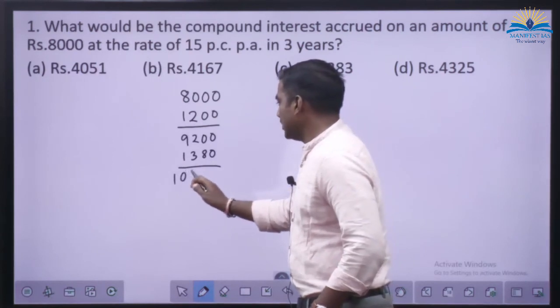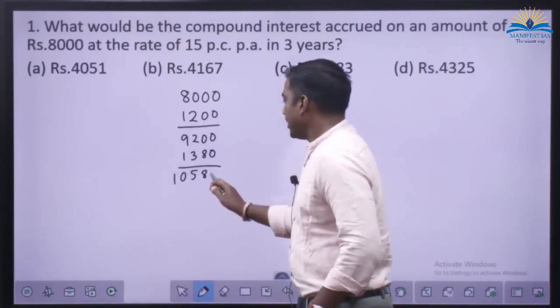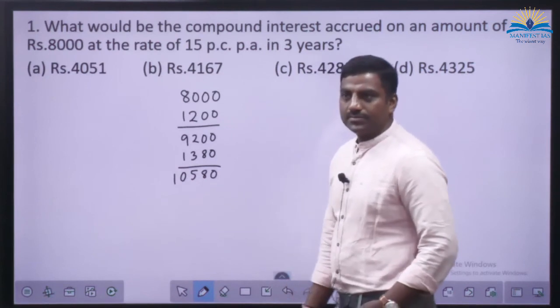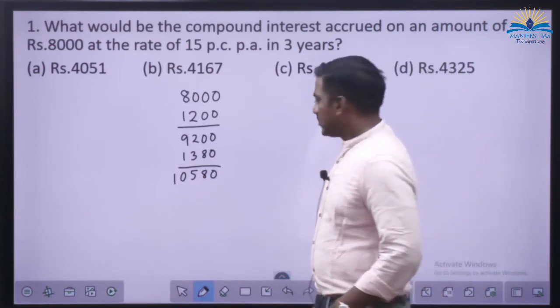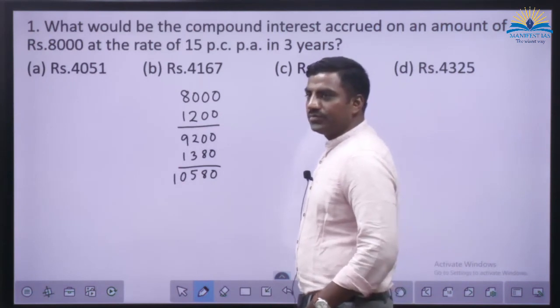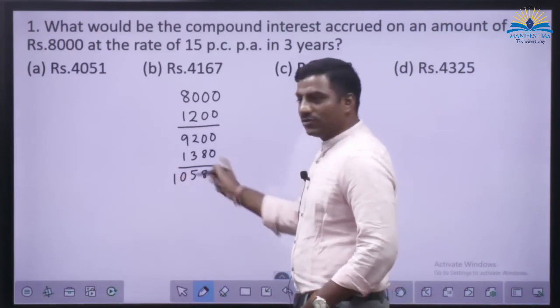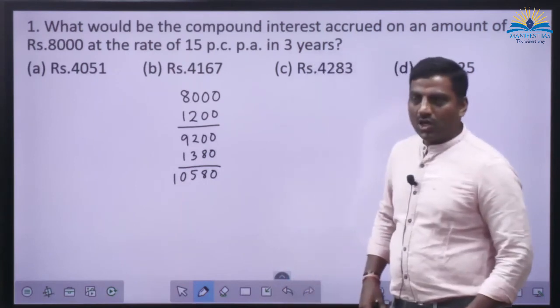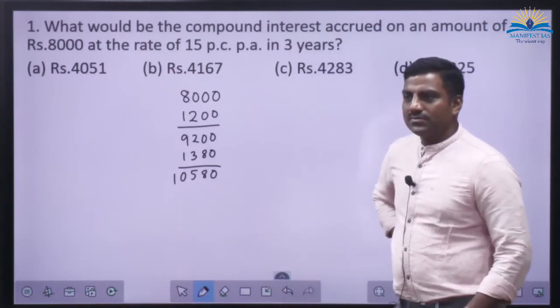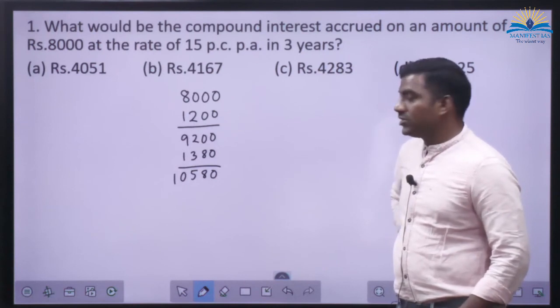This is 10,580. Another 15%. 1,500 on 10,000. On 500 it is how much? 60. On 80 it is how much? 12, 1 rupee 20 paise.